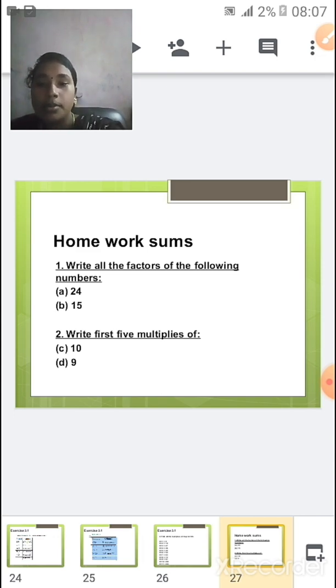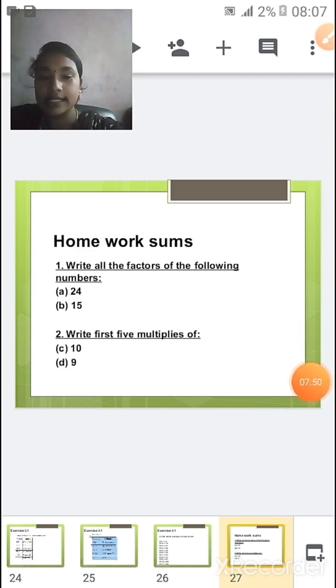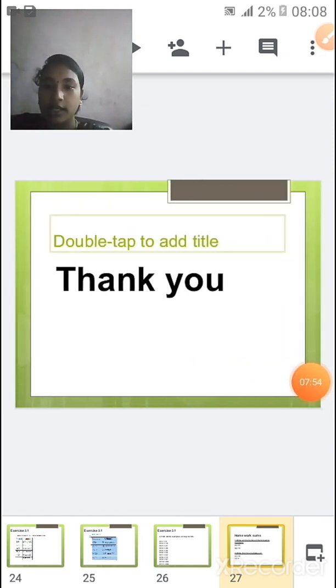Okay children, be careful while you solve your homework sums, and in the next session I'll be meeting you with the next set of sums in the same chapter. Thank you children.